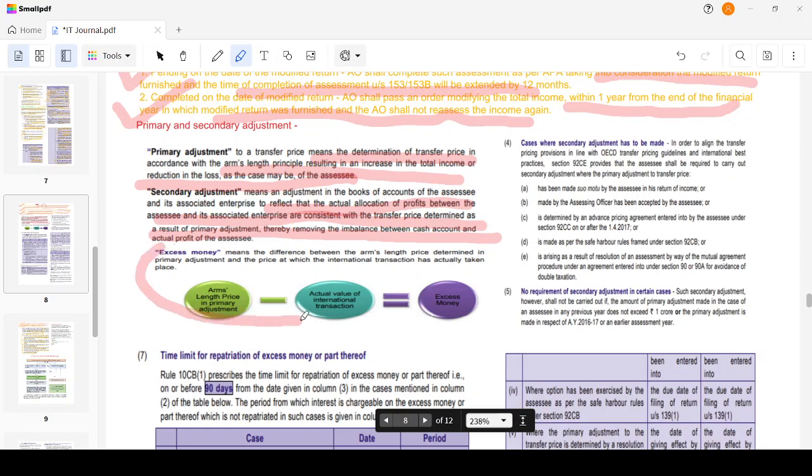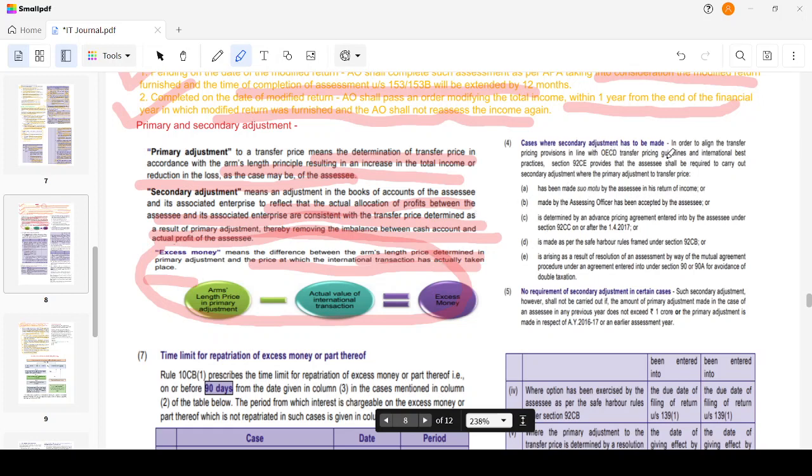Excess money. What's excess money? Secondary adjustment we will discuss in detail. Before that, we'll know what excess money is. Excess money is the difference between the arm's length price and the actual value of the international transaction. In our case, it was 50 rupees. That was known as excess money. It is the difference between the arm's length price determined in the primary adjustment and the price at which the international transaction has already taken place.